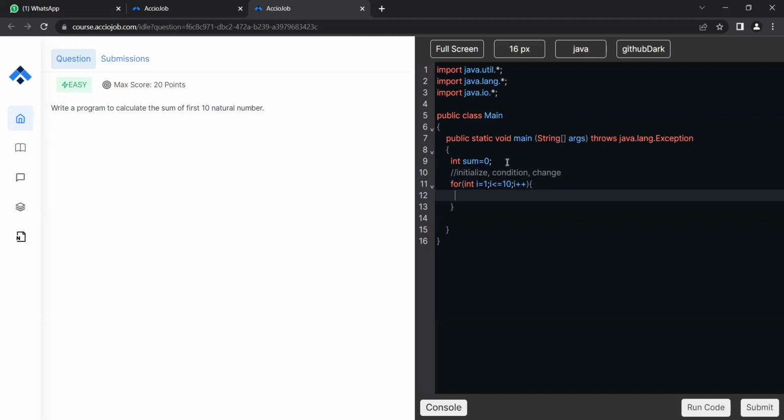So I know that i's value will be 1, 2, 3, 4, 5, 6, 7, 8, 9, and 10. So this is the valid domain for i. Now, as soon as i goes to 11, this is invalid.